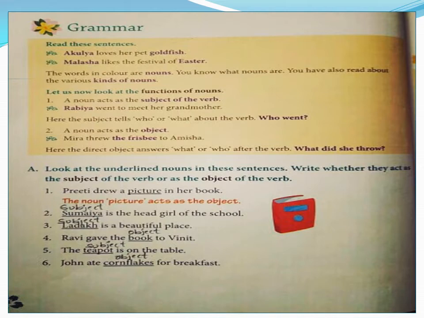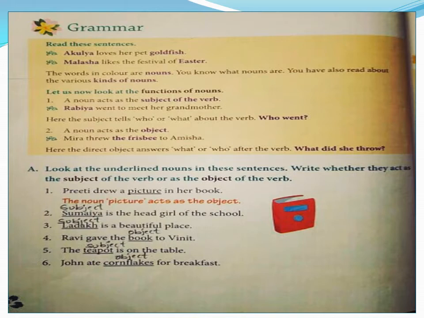Now, each sentence has an underlined word, children. You have to identify whether the word is the subject or the object. The first one is already done as an example. Preeti drew a picture in her book. Now let us question, children. When we ask a question, then we'll clearly understand whether it's a subject or an object. Now, Preeti drew a picture in her book. Who drew the picture? Preeti. That means who did the action? Preeti. So, whoever does the action is called the subject.